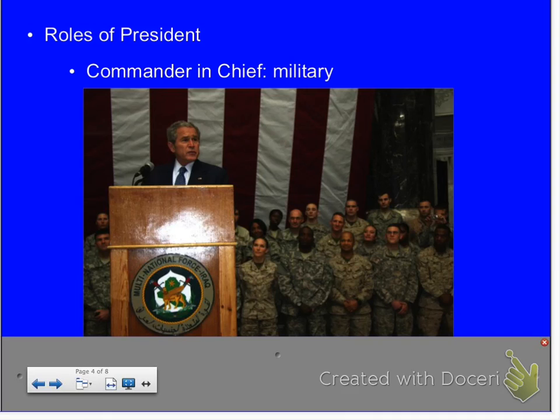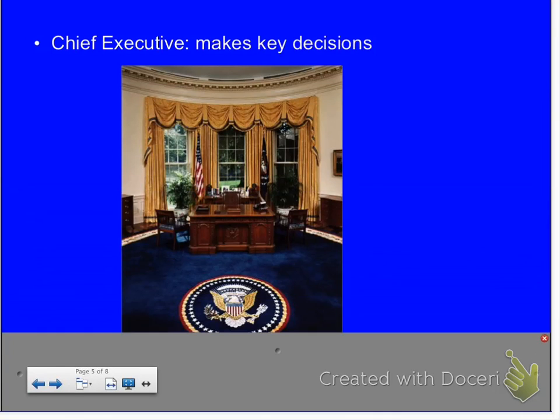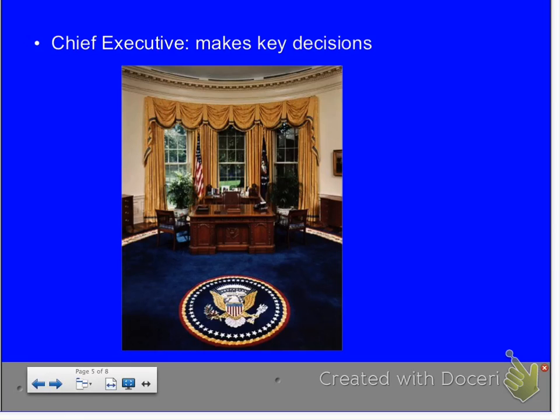Let's talk about his next role. Sometimes you will hear him referred to as the chief executive. As chief executive of our country, what does that make him? What does he do? What are some decisions and things he would make as this? Eli, what would his job as chief executive mean? Okay, so as chief executive, he makes some pretty important decisions, and that takes place usually in his Oval Office. That would be where he makes many, many important decisions.